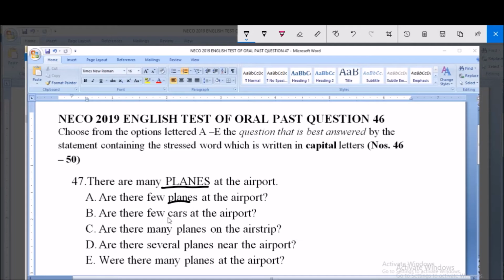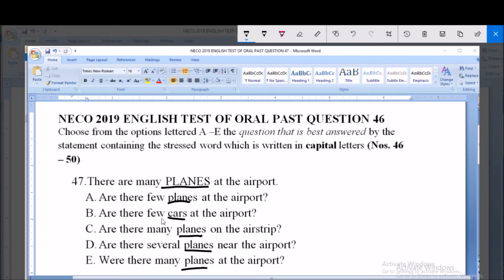C, are there many planes on the airstrip? D, are there several planes near the airport? E, were there many planes at the airport?